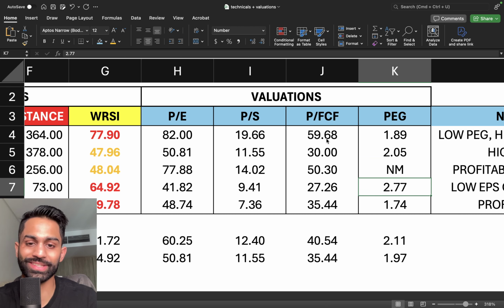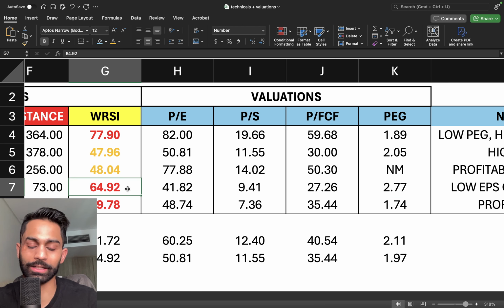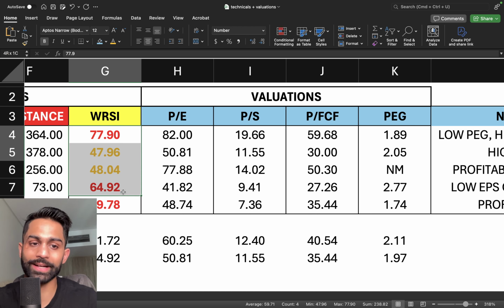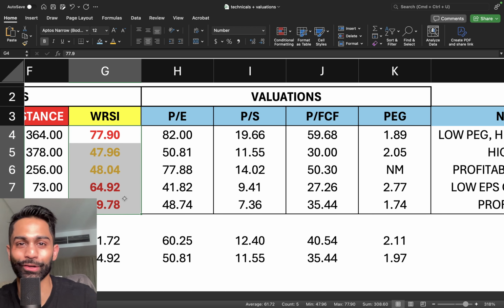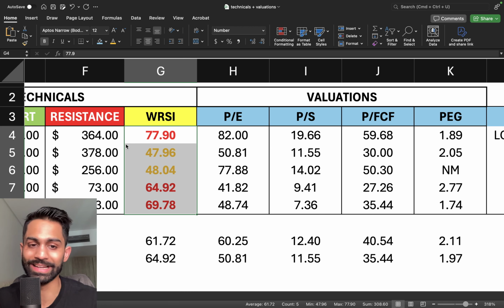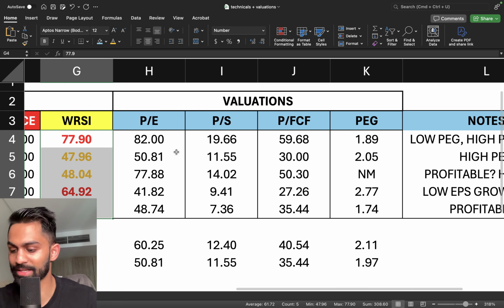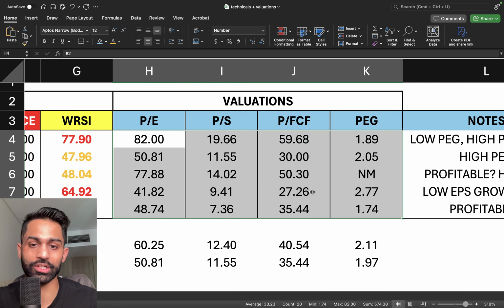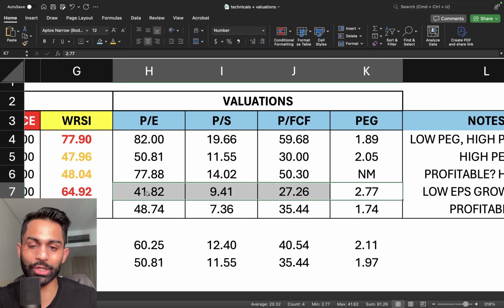If you're looking for more safety, Fortinet is the clear choice, but at the same time, it is technically overbought here. So you got to wait. Technically speaking, you got to wait for all of them to come down and cool off a little bit because they're all very overbought, overextended. Some of them are on the way down, which is a good thing. But fundamentally speaking, of course, there's potential here for Fortinet for that slow growth.